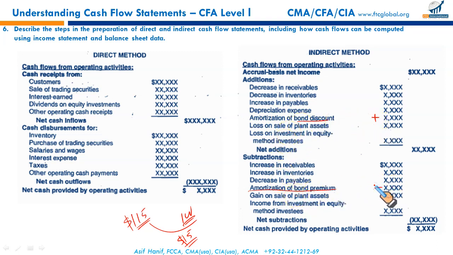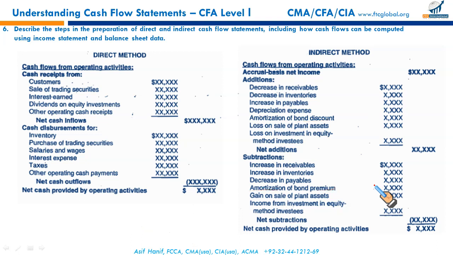This is a detailed topic we will discuss in your long-term liabilities. We will discuss bond valuation. There we will discuss in detail how the premium on bond is amortized, the difference between interest expense and interest paid, and the same we will do with both types of amortization, bond discount and bond premium.